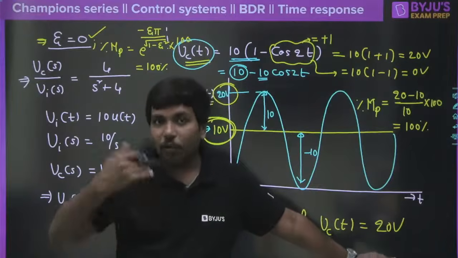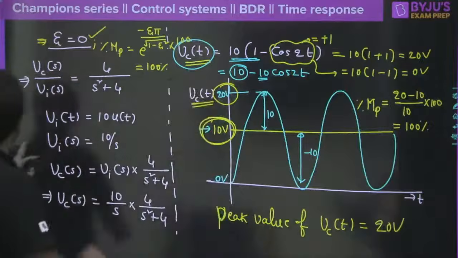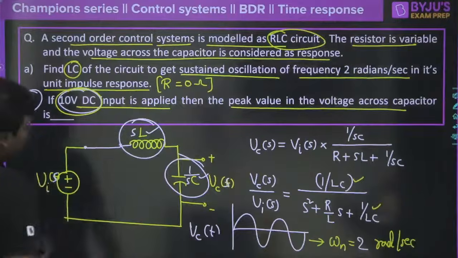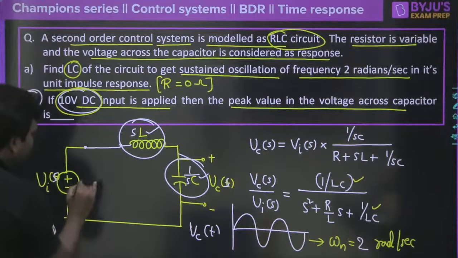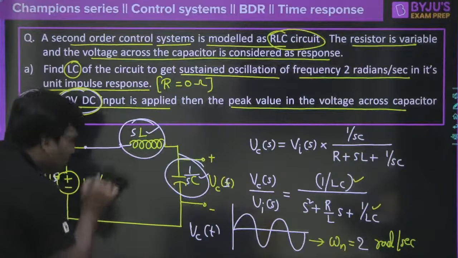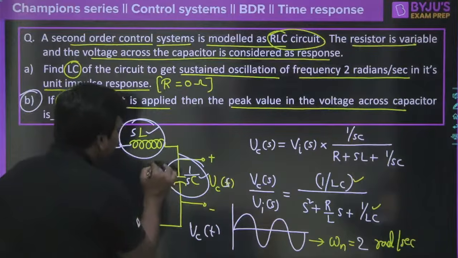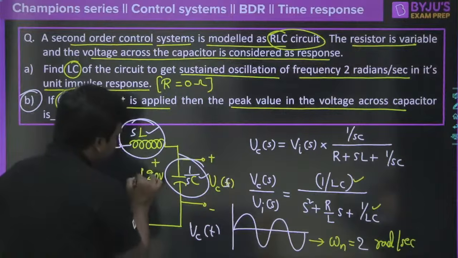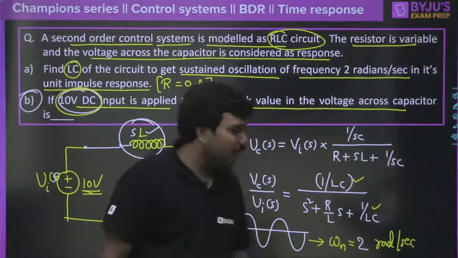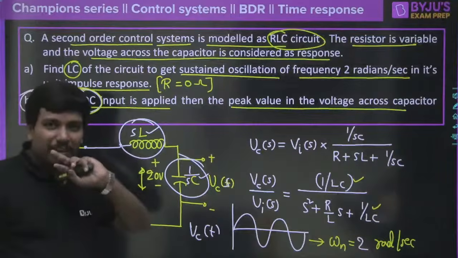That means what is the beautiful point lying in the circuit theory point of view? If you go back and see, if you have this kind of circuit and you give a 10 volt DC signal, there is a scope to get 20 volt here. Clear? This is something unusual, right? Why are you feeling it is unusual? When you give 10 volt, how will 20 volt come here?